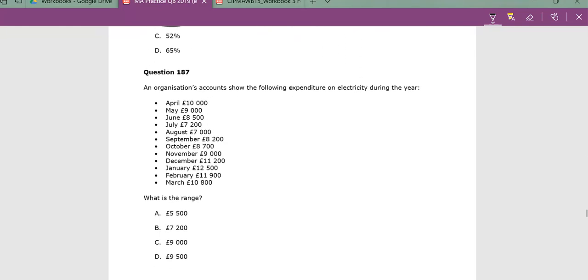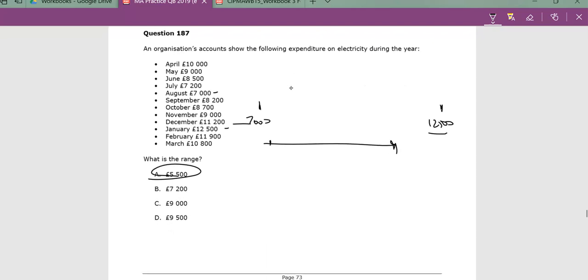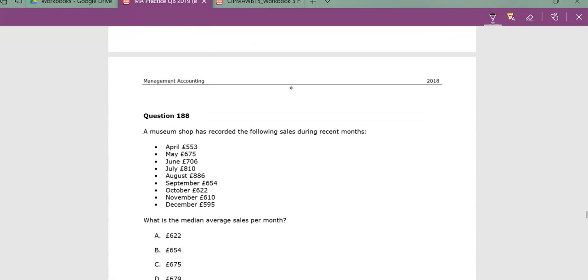Question 187, what is the range? And the range is the difference between the largest number in the class and the lowest number. Sometimes you want to know what's the spread, what's the difference between the person with the highest mark and the lowest mark, or whoever the largest income and the lowest income, whatever. It's just using the numbers to understand the situation. And looking here, the lowest number here is 7,000, and the highest number here was 12,500, and so the range was the difference between these two. This minus this gives us a healthy 5,500, and the answer is A over there.